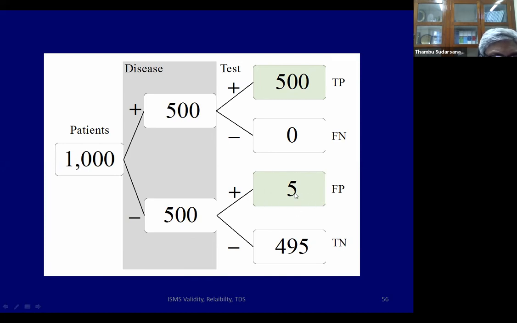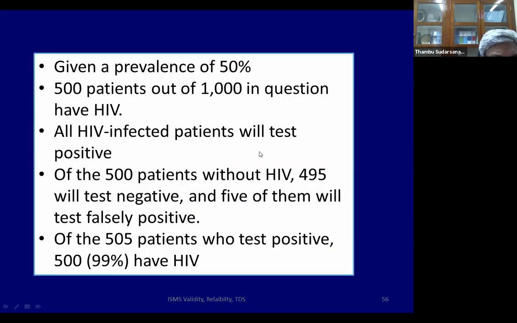That's 5. So now you see a slightly different situation. We just know the test is positive. So 500 plus 5, 505 are test positive, among whom 500 truly have the disease. So then you find now the answer is 99% chance post-test probability of truly having disease.